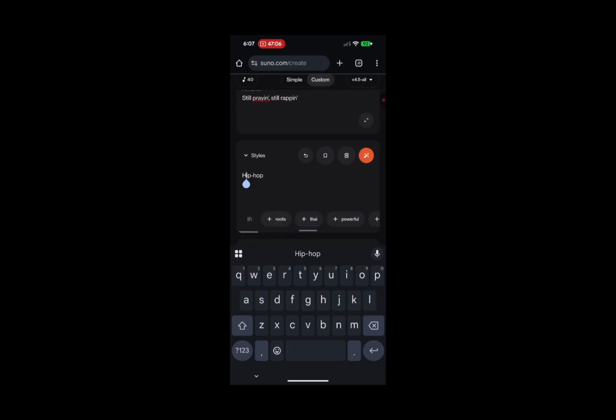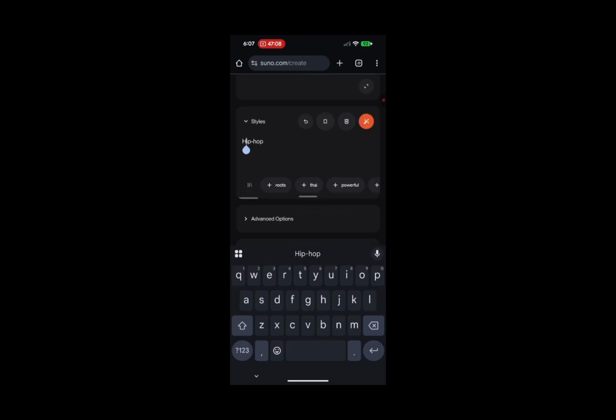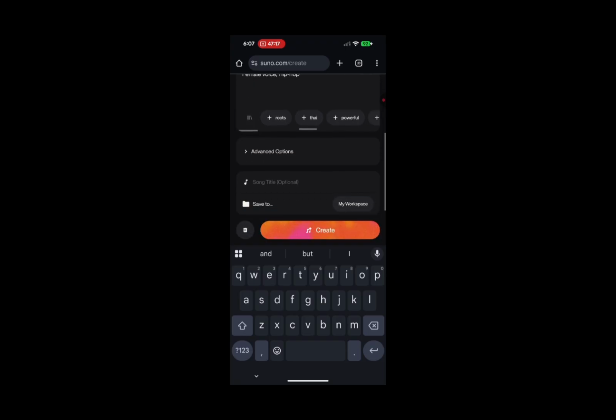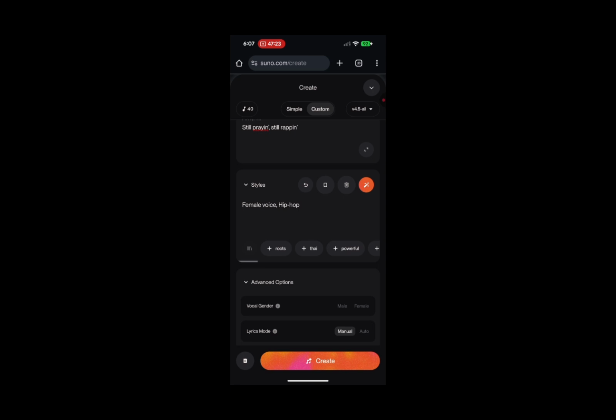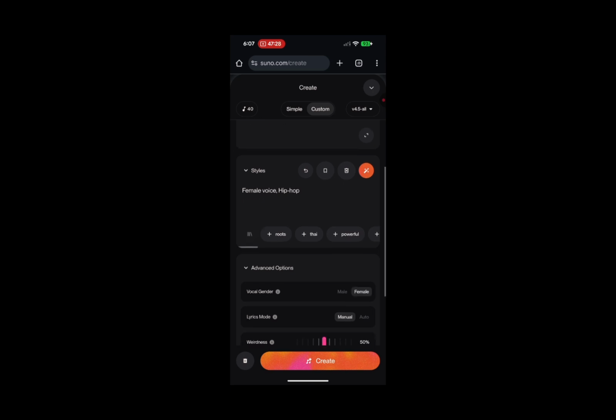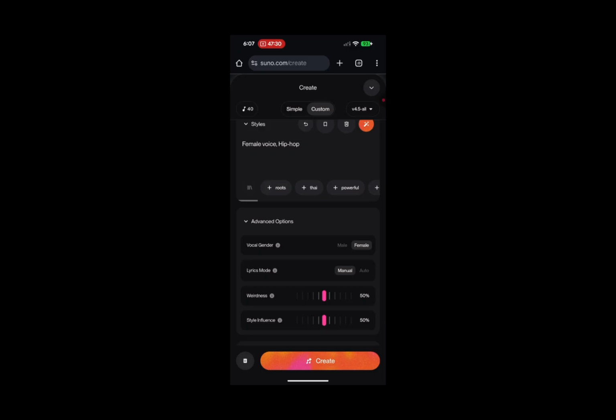The song actually is meant for a female, so you can put female voice, and then you say hip hop. Okay, and then the song title. This is the advanced option, meant for female. I think that is that there.